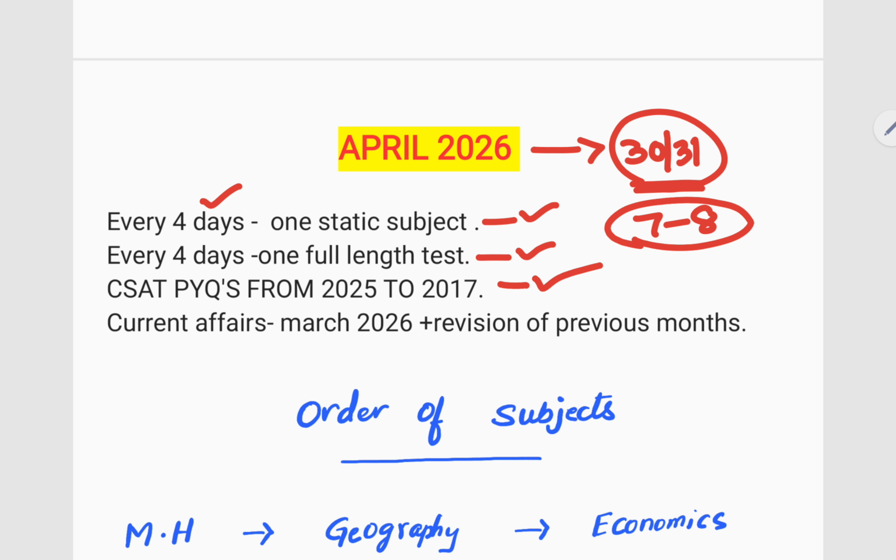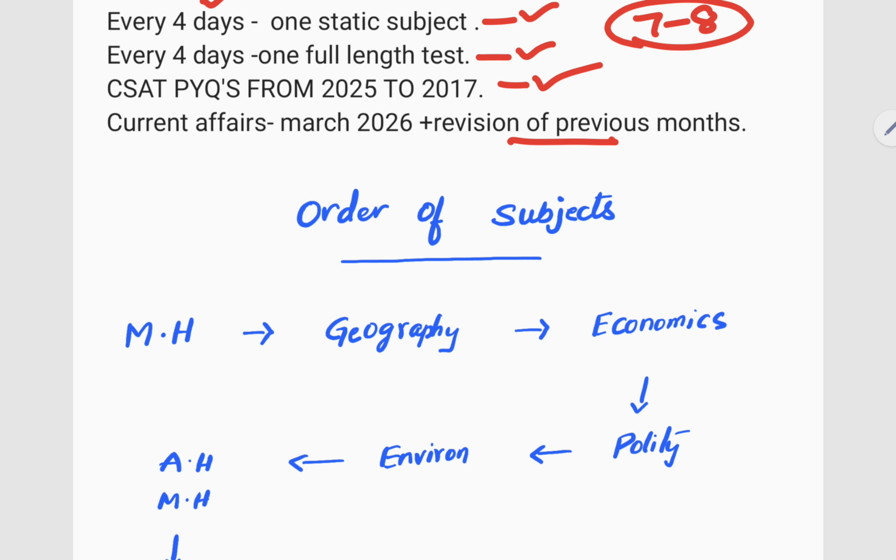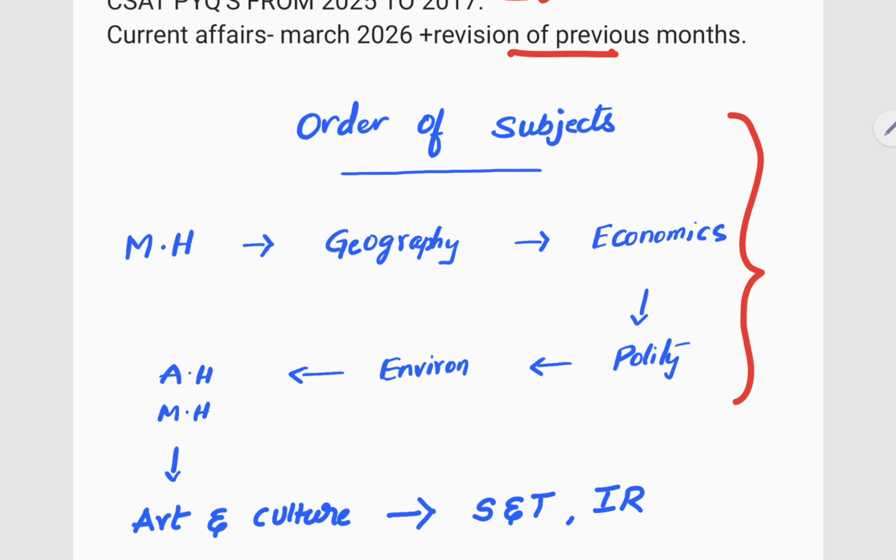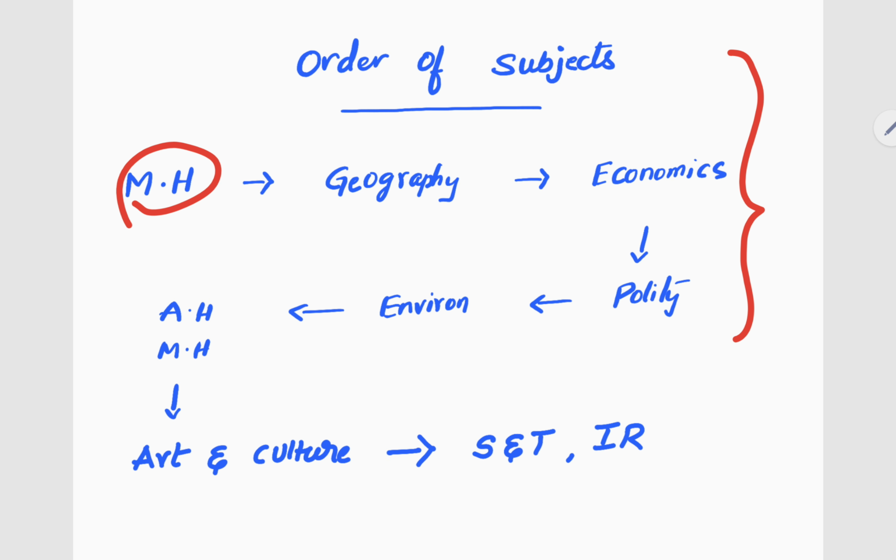Though they are being qualified in GS paper 1, so don't ignore CSAT PYQs also. Now, current affairs you need to revise. Next, order of the subjects to revise in the month of April. You can have your own plan, but ideally start with modern history and end with science and tech and IR, so that it can give a boost to May month preparation.